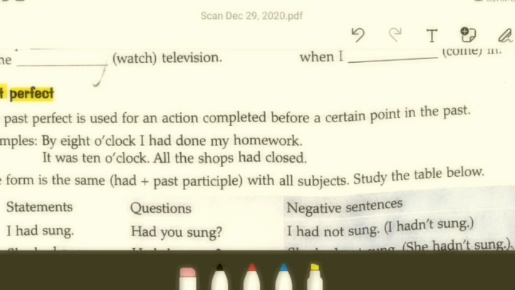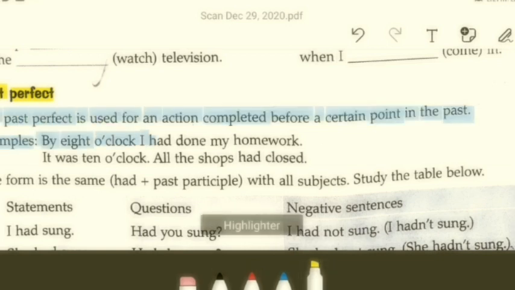Something that has been completed before a certain point of time in the past. That is bygone. Clear? So it's very simply explained. An action that has been completed in the brief past is what is referred to as past perfect.